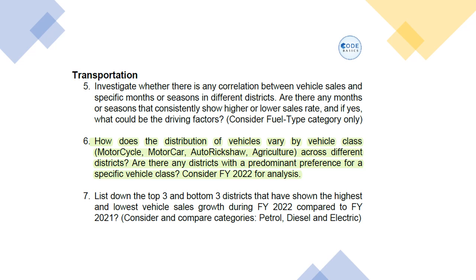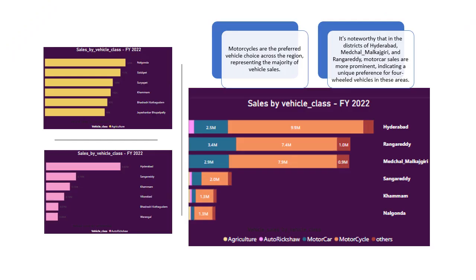How does the distribution of vehicles vary by vehicle class across different districts? Are there any districts with a predominant preference for specific vehicle class? Consider fiscal year 2022 for analysis. This stacked bar chart clearly shows us the distribution of vehicle sales across the districts. We can clearly see that the motorcycle is the preferred vehicle of choice across all the districts. It represents the majority of vehicle sales.